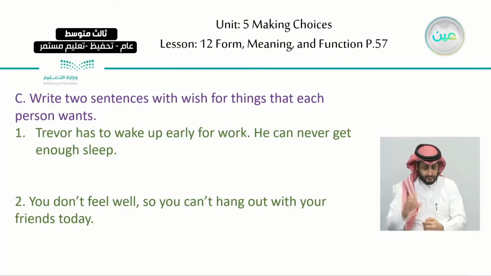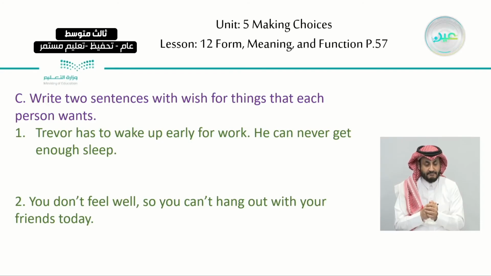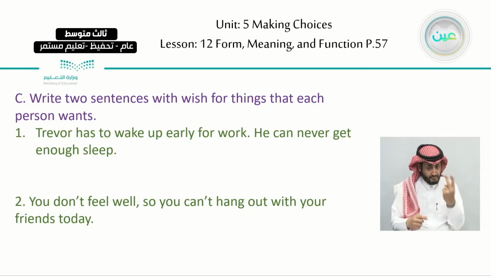Now for exercise C, here you have to write 2 sentences, okay, using the verb wish. 4 things that each person wants. So we have different situations. For every one you have to write 2 sentences. Please pause the video, read it, answer the questions, and now let's see it together.